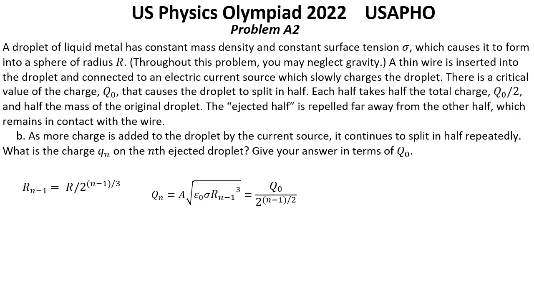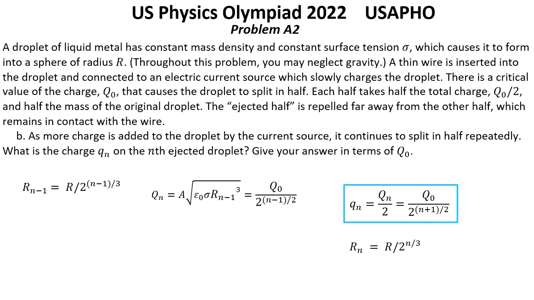By part A, the charge required to split this drop is Q0 over 2 to the power (n minus 1) over 2. Once the split happens, the nth injected droplet takes half of this charge. So Qn equals Q0 over 2 to the power (n plus 1) over 2. Also note that the radius of this droplet is r over 2 to the power n over 3. So that was the solution for question B.